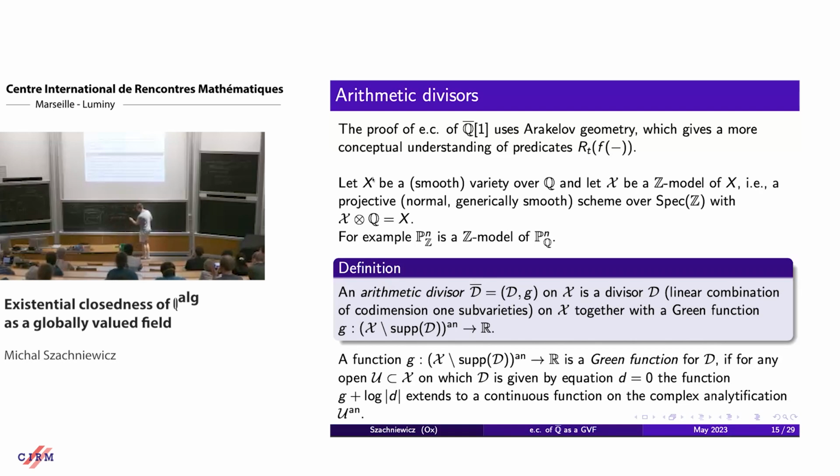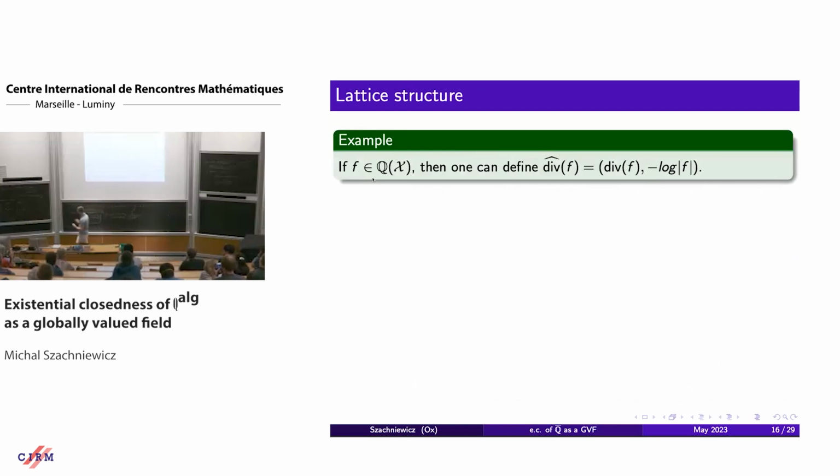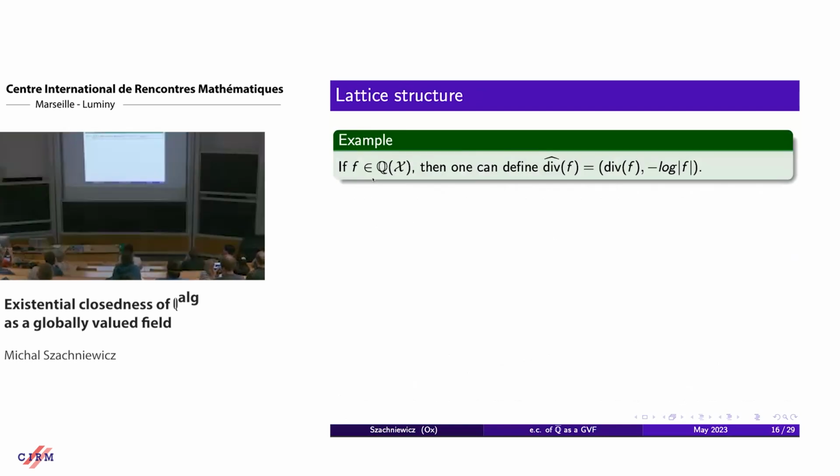So this function on the complex identification, which is just the complex numbers, looks like this. We have 0, which is the divisor. Over it, we have a singularity. And then we take this maximum of this function and 0. So everywhere here, we get 0. And if we add logarithm of absolute value of x to this function, then we get a continuous function on complex numbers.